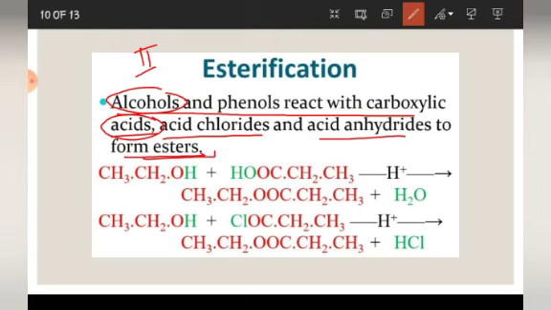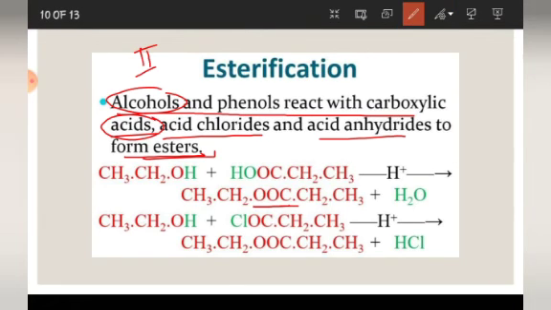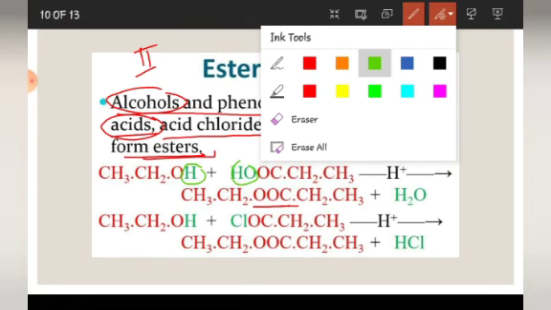Okay, this group COOR is known as ester. Now, how will you understand from where H will come and from where OH will come? You need to remember this, that this alcohol will release H, which will combine with OH. So we can show it this way. One second.